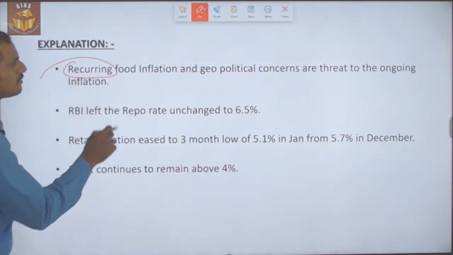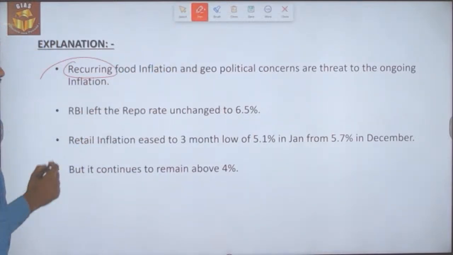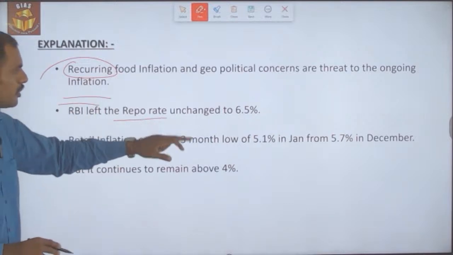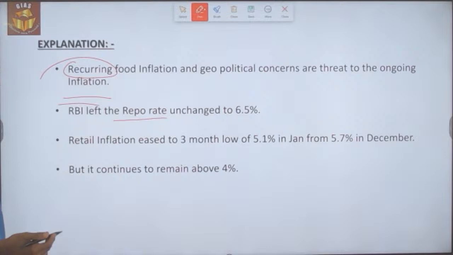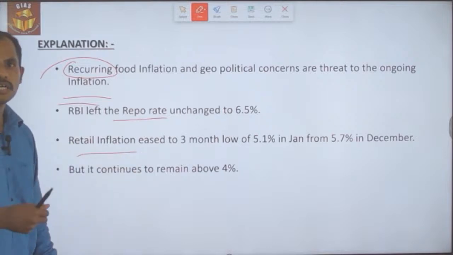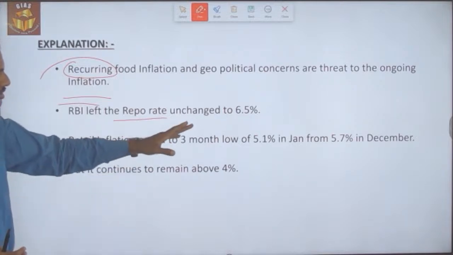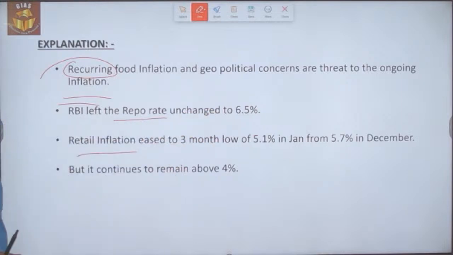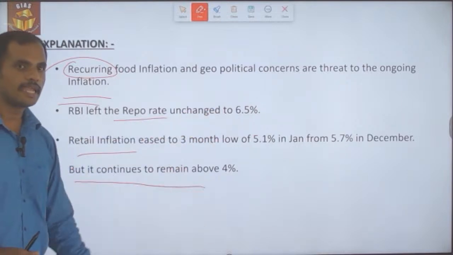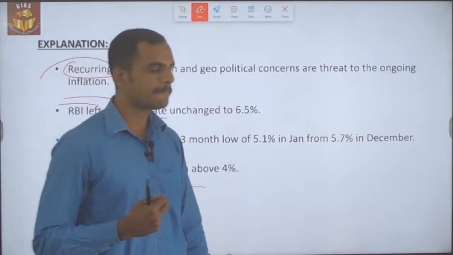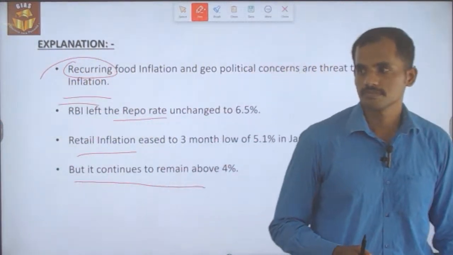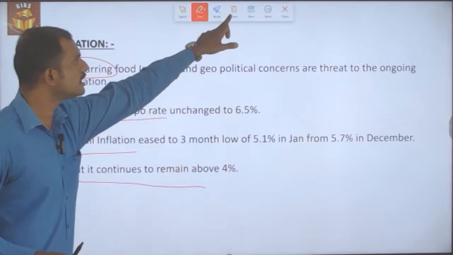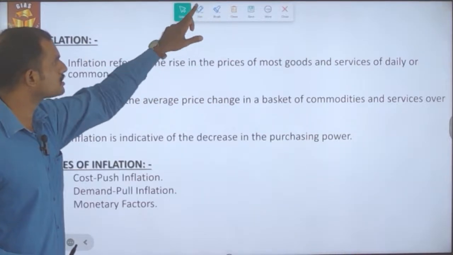So the recurring food inflation and geopolitical concerns are a threat to the ongoing disinflation. And RBI has left the repo rate unchanged at 6.5%. Even though retail inflation eased to a 3-month low of 5.1% in January from 5.7% in December, it continues to remain above the 4% threshold mandated by RBI. So this is what the news is about. Let's look into the other parts of the news.